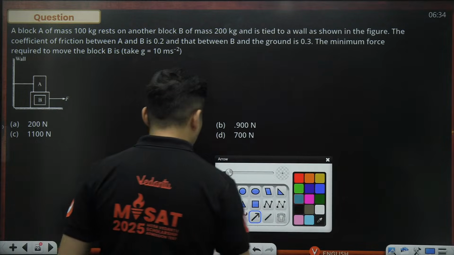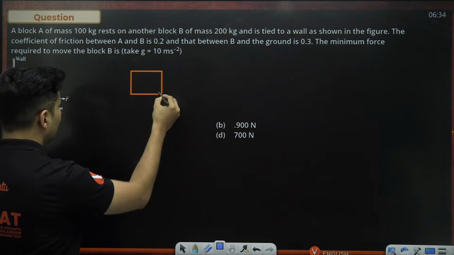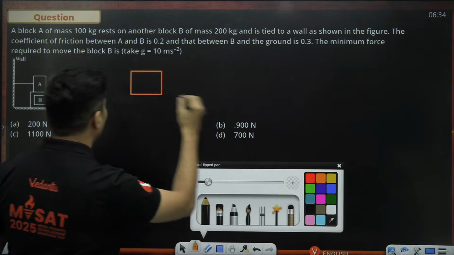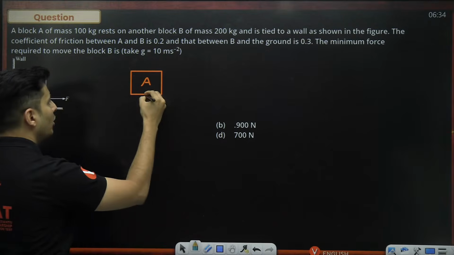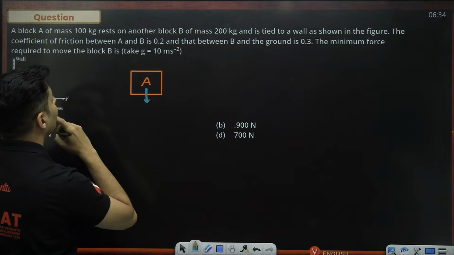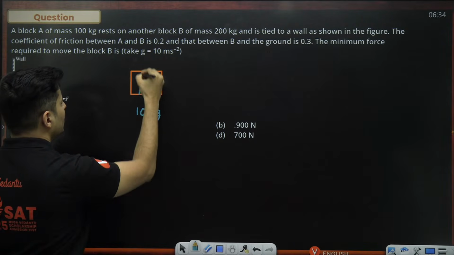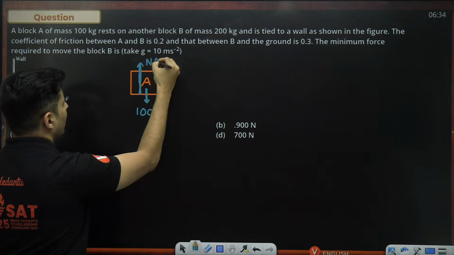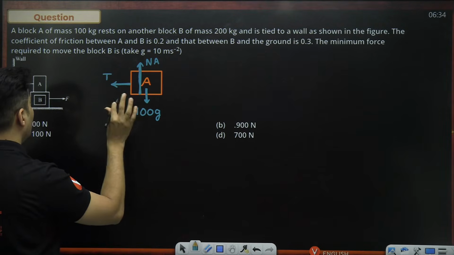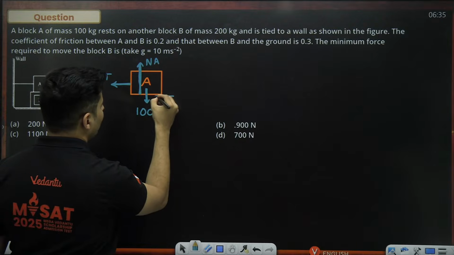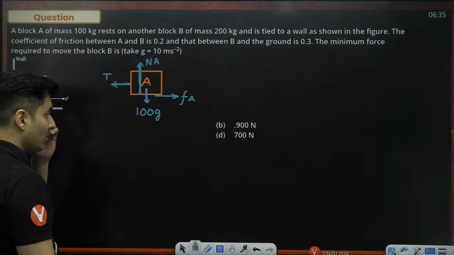Okay, let's see. How do we do this? First of all, let us draw the FBD of the top block. What are the forces, guys, on the top block? First is its own weight. What is its mass? Block A, 100 kilos. My goodness, 100 G down. Then there will be a normal reaction on it, and then there will be tension force on it. And because block B is pulling it, it will experience that indirect pull via the friction acting on A. So I'll call it FA.